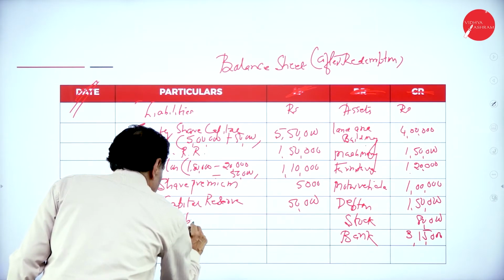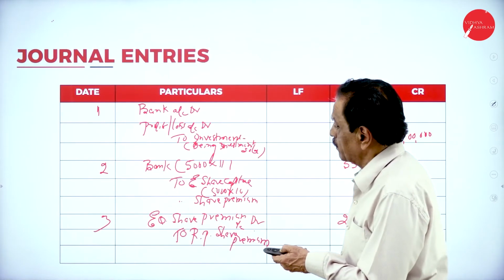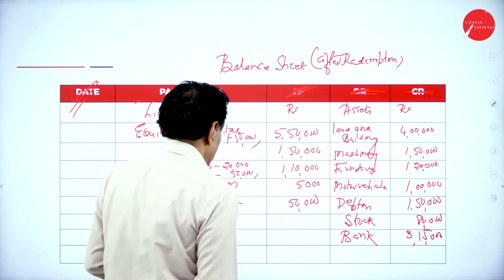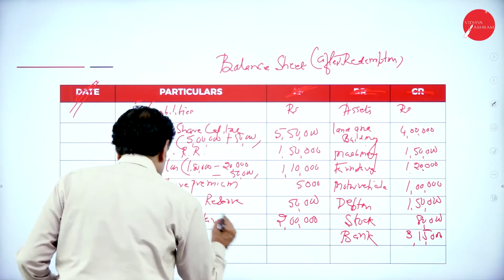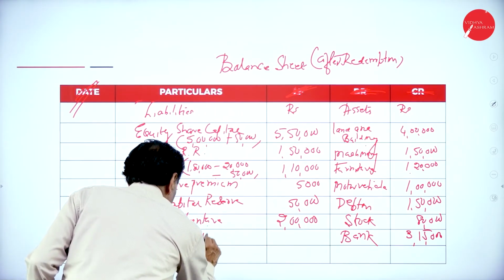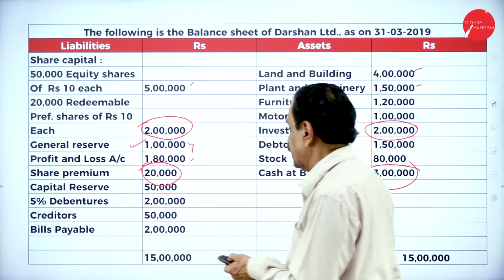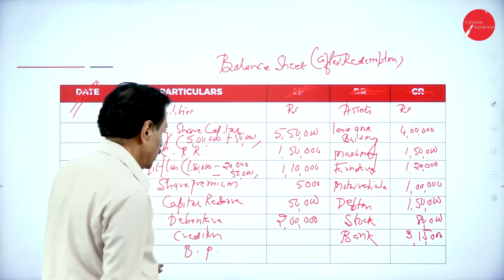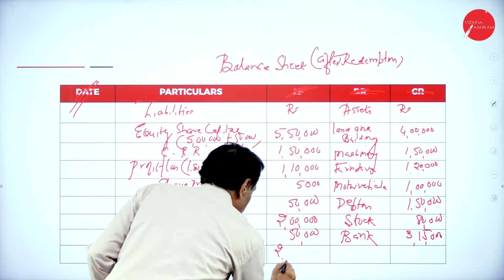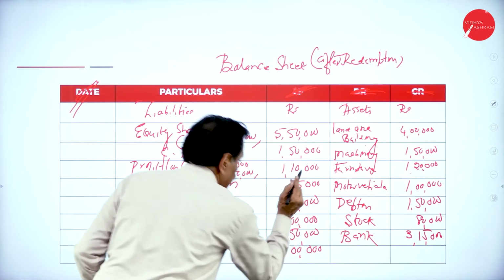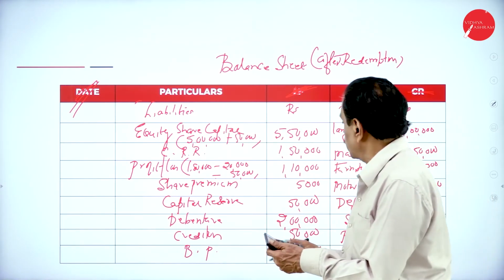Debenture, as per the problem, your debenture is 2 lakh. Creditors and BP. Your creditor is 50,000, BP is 2 lakh. So we'll explain the problem now. We'll make the tally here.